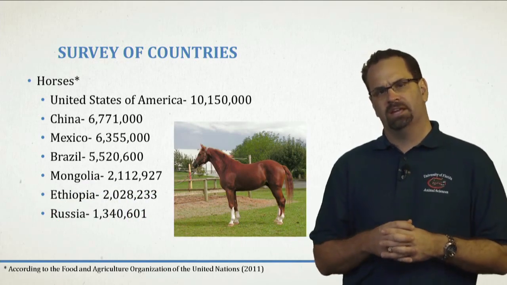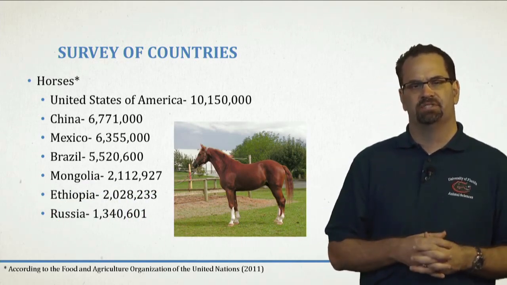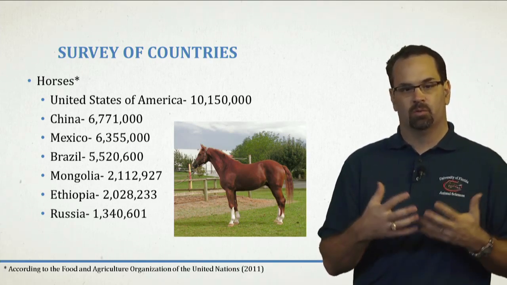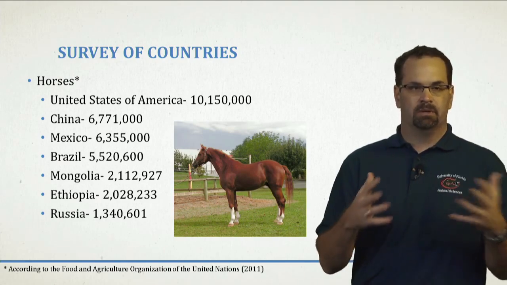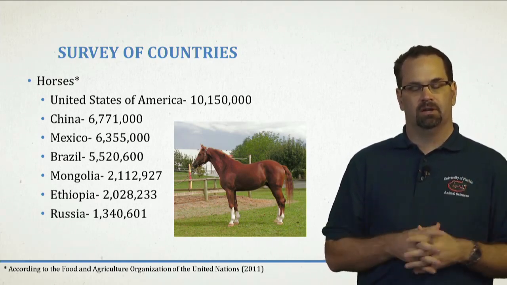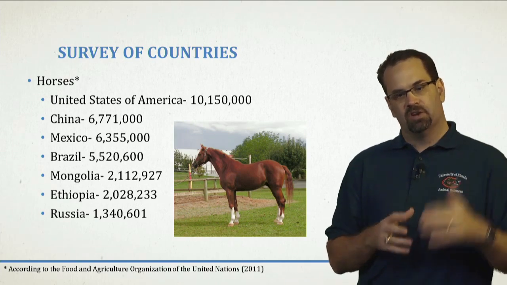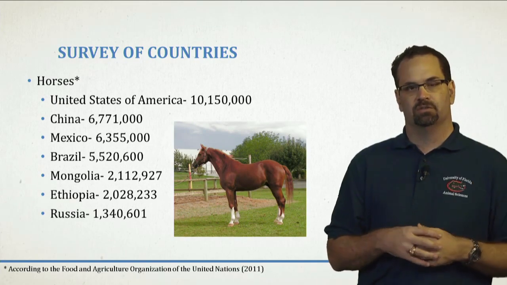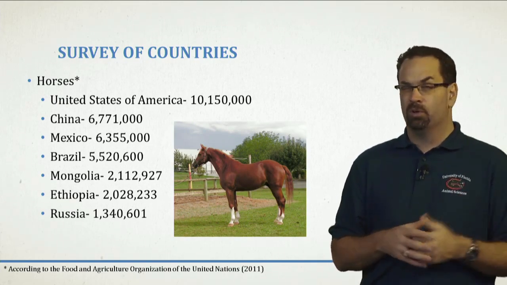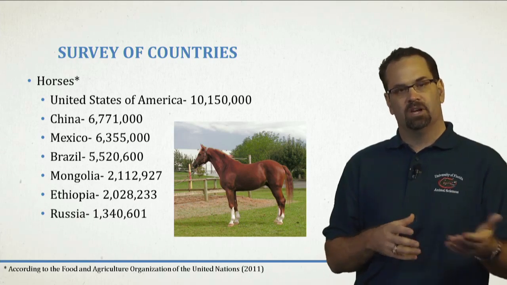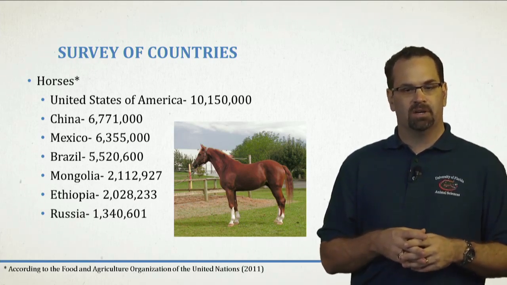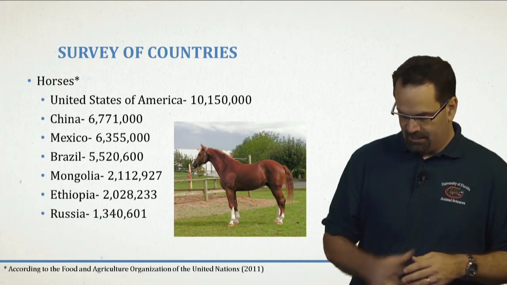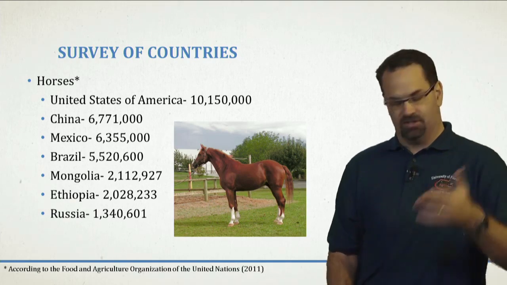Now, if we look at breaking it down by country, I just listed the top 7. The United States came in ranked number 1 with over 10 million horses, which wasn't too surprising to me because it's a horse hotbed here in the States. But you go down this list, China has 6.7 million, still a huge population of horses there. Mexico, 6.3 million. And the one country that really surprised me was Ethiopia with over 2 million head of horses. I was really surprised that they had that many, more than Russia.